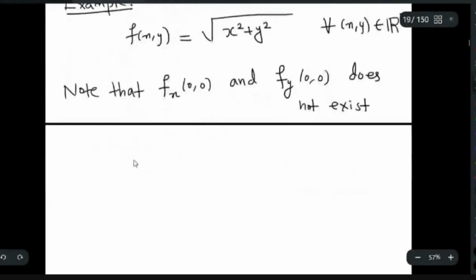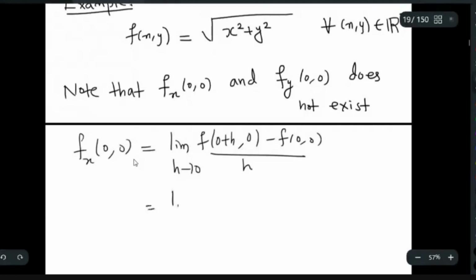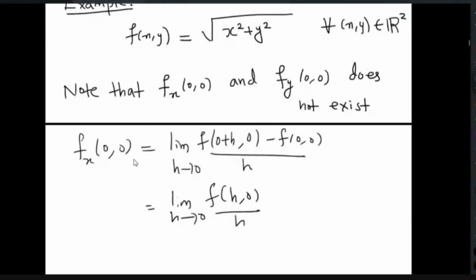So let us look at the partial derivative with respect to x, fx at (0, 0). By definition, it is the limit as h tends to 0 of f of (0 plus h, 0) minus f of (0, 0), divided by h. f of (0, 0) is 0.